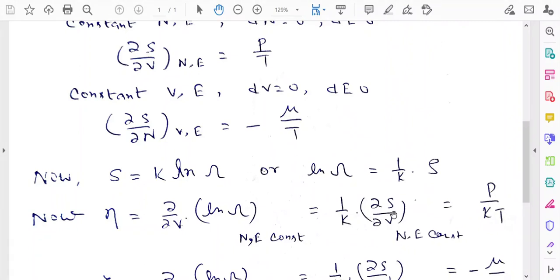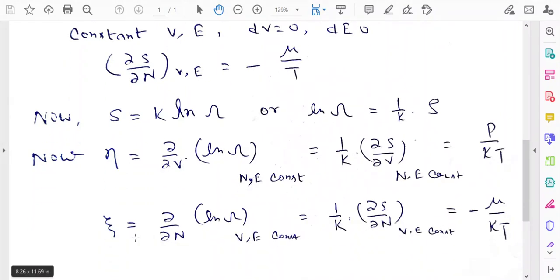But what is del S by del V? You see that del S by del V for N and E constant is actually P by T. So we can write the right hand side as P by KT. So eta is equal to P by KT.